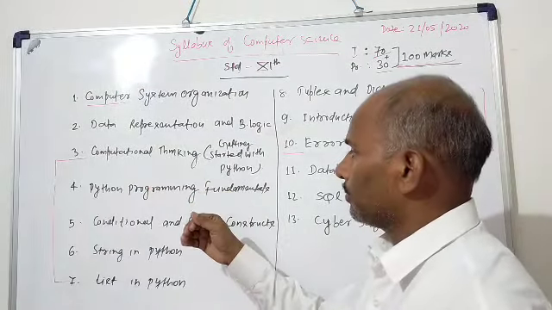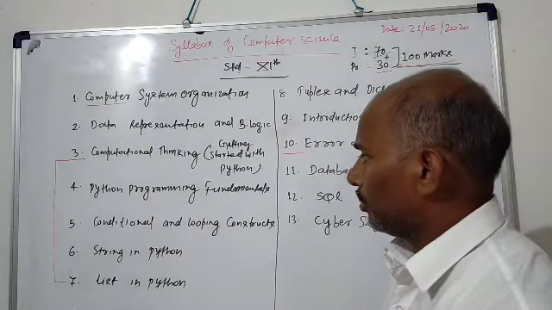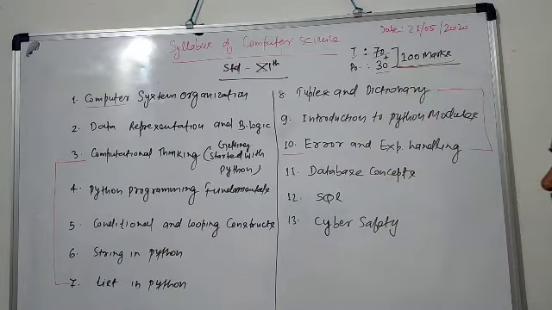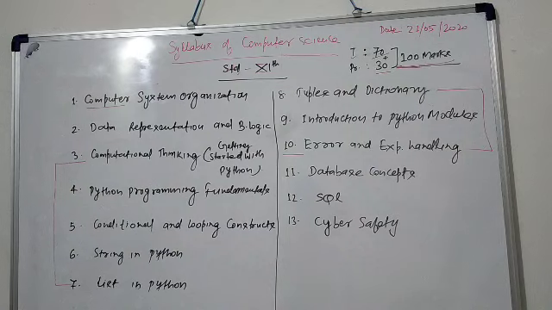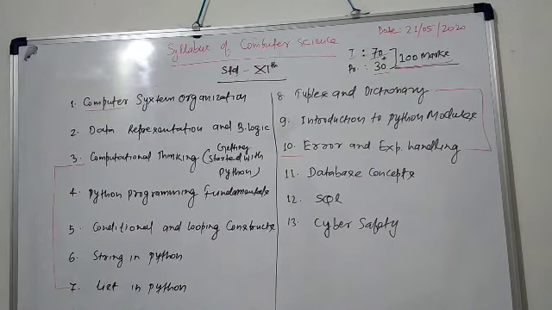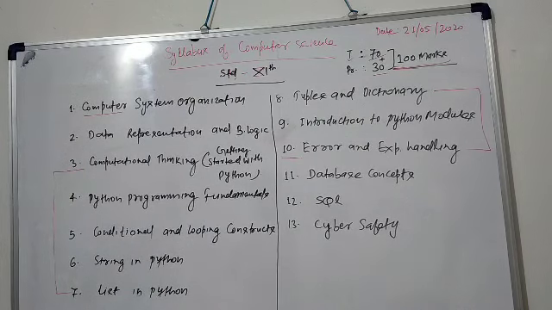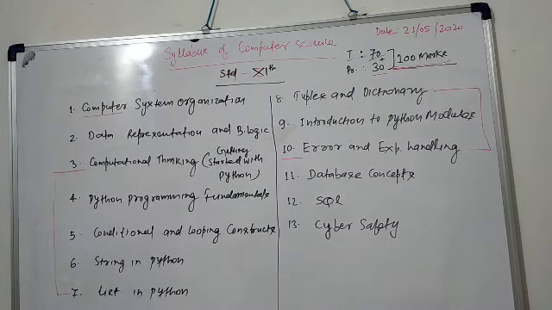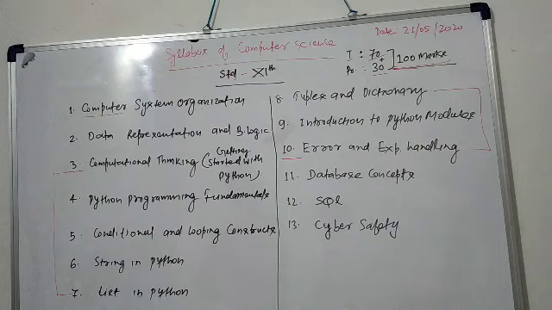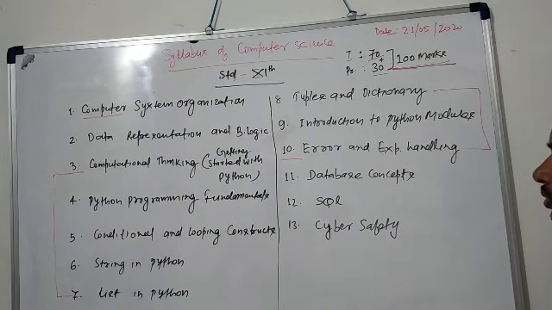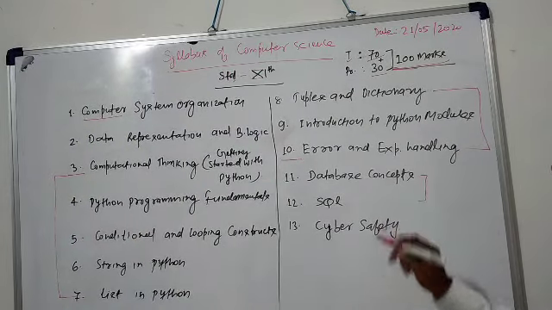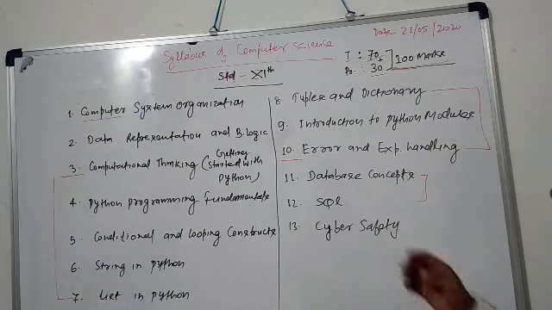Computational thinking, Python programming fundamentals, conditional and looping construct, string in Python, list in Python, tuples and dictionary, introduction to Python modules, error and exception handling, database concepts, SQL. These two chapters are new for you, and cyber safety.